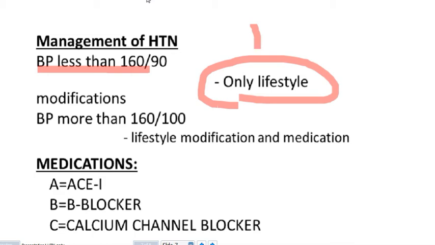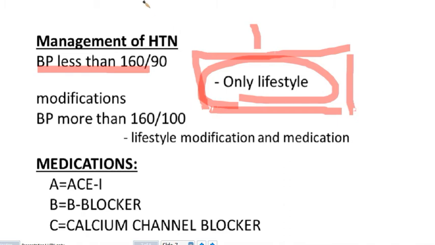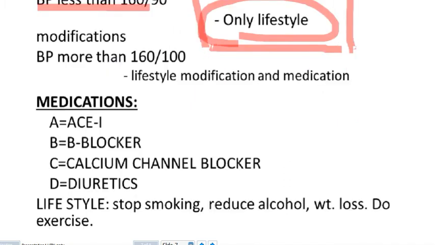Other important approach is giving patient statin to reduce the overall cardiovascular risk, and also glycemic control should be optimized in diabetic and with hemoglobin A1C less than 53 millimole. All these are lifestyle and corrected risk factors which we can approach before starting or with starting medication. And another important risk factor we can ask a patient to stop smoking, and he can also try to, with exercise, lose some weight. And the medication we can use is A, refer to ACE inhibitor or angiotensin receptor blocker, B, the beta blocker, C, calcium channel blockers, and the diuretics.